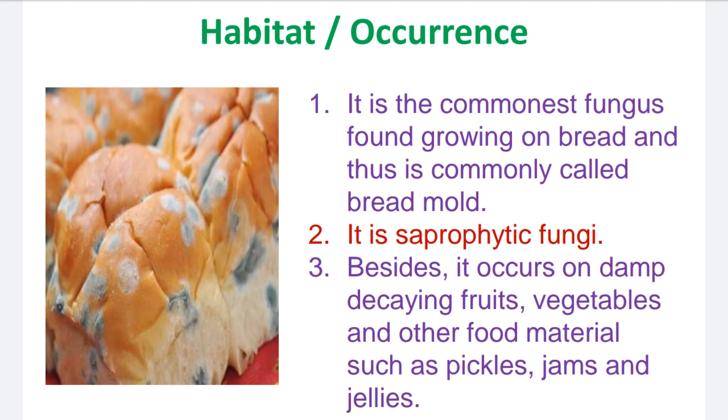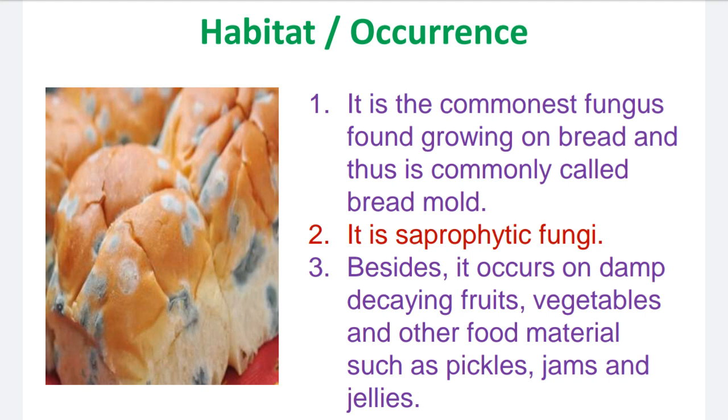Third point, besides this, it occurs on damp decaying fruits, vegetables and other food material such as pickles, jams and jellies. Other than bread, this fungus also grows on a variety of food substrata like chapatis, rotis, rice, pickles, jams and jellies.